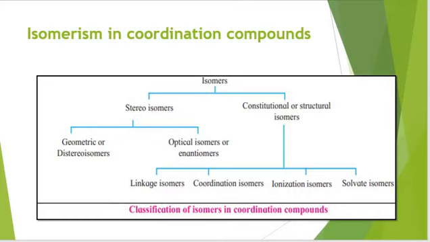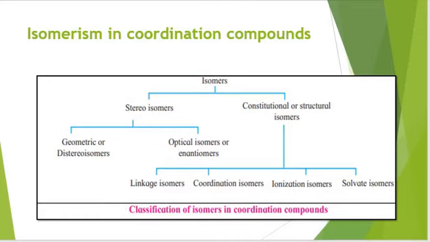Number one is geometric and number two is optical isomers or enantiomers. Then structural isomers or constitutional isomers are further divided into four categories: linkage isomers, coordination isomers, ionization isomers, and solvate isomers.